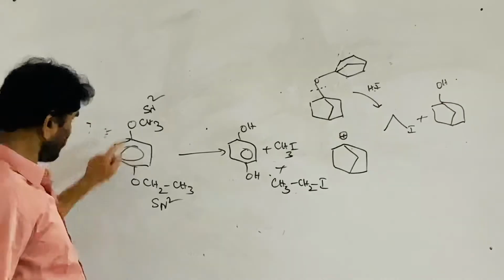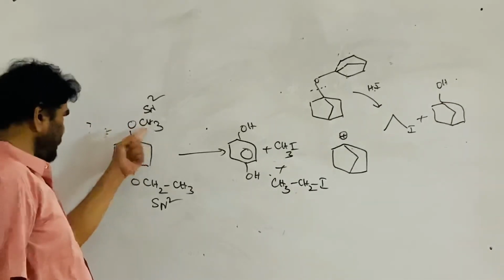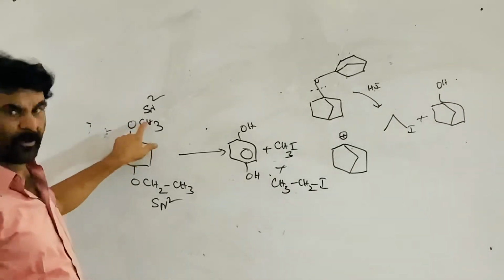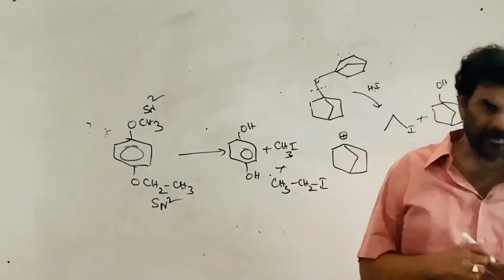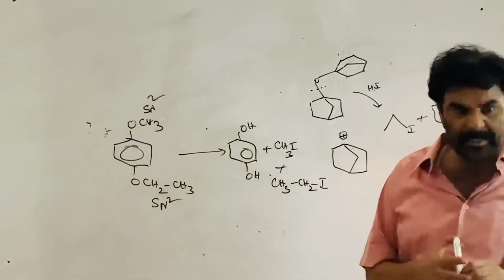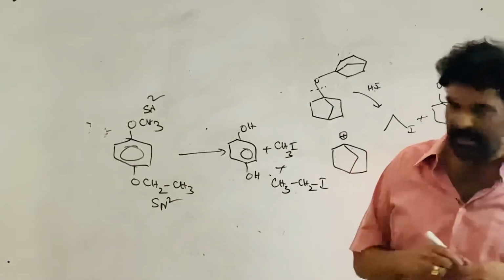Or else, among the two sides, where the reaction is easy: here the nucleophilic attack on methyl is easy compared to ethyl. You know the reason. Therefore, that is how you predict the hydrolysis products of the reaction.